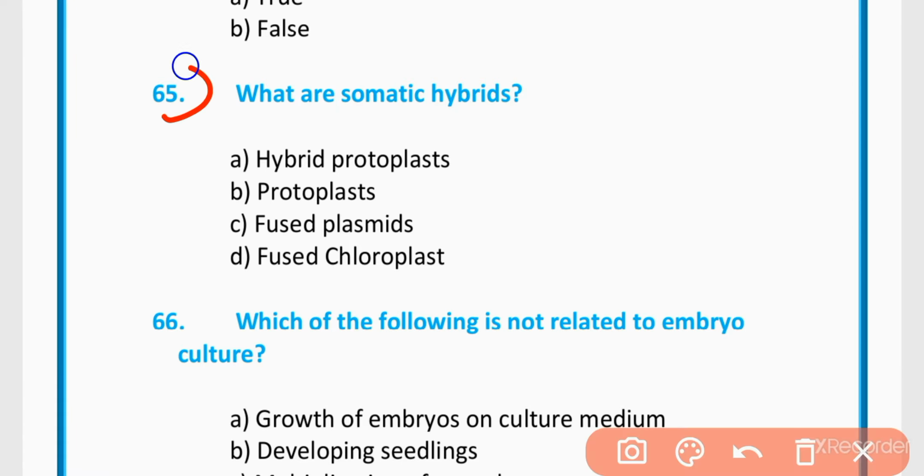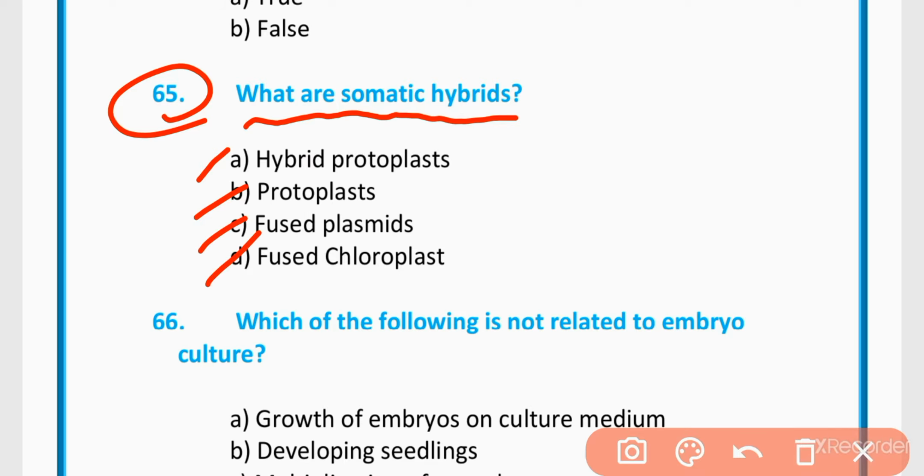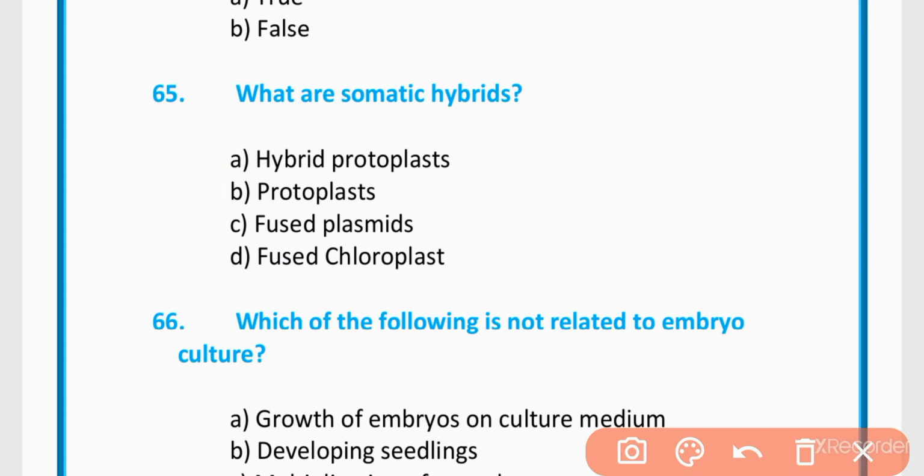MCQs number 65. What are somatic hybrid? Hybrid protoplasts, fused plasmid, fused chloroplast. Correct option is option 1. Hybrid protoplast.